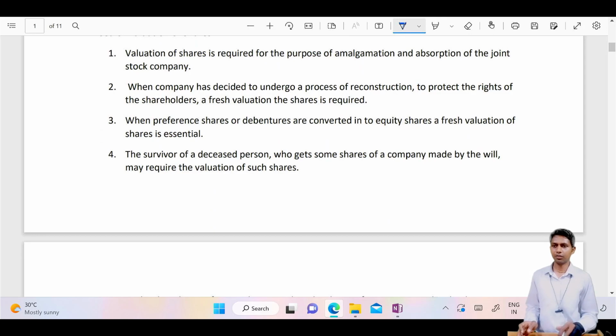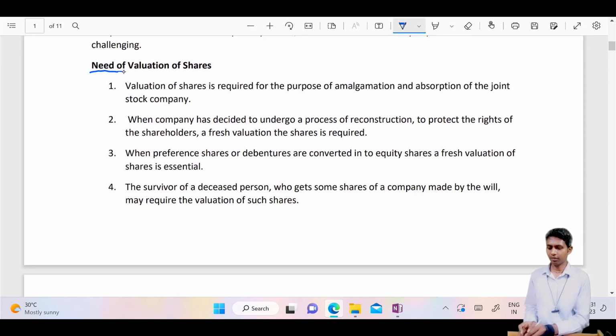Then you will find the needs of valuation. Why should we value? If your share is posted on the stock market, that means your share is listed on the National Stock Exchange or Bombay Stock Exchange, then there is no need to do this exercise. Why? Because readily you will get the value. But in so many cases, let's take the example of private limited companies, their shares are not listed. Therefore, for them you should do the valuation. How to do the valuation, that we'll see later on, but for them you should.